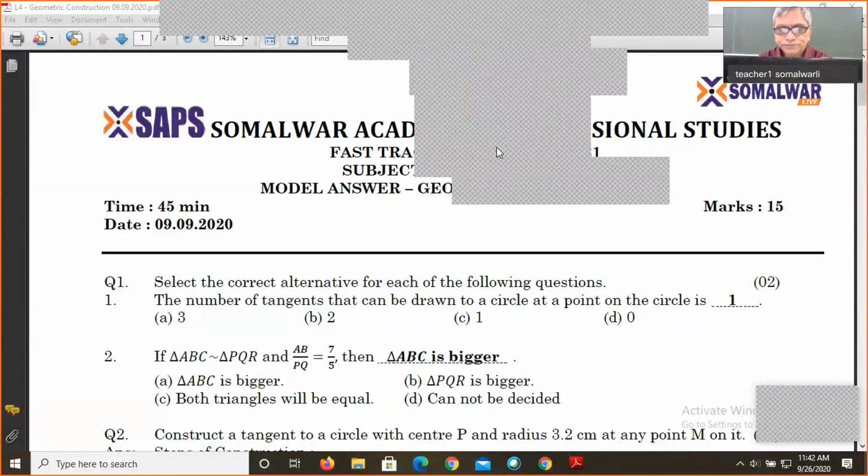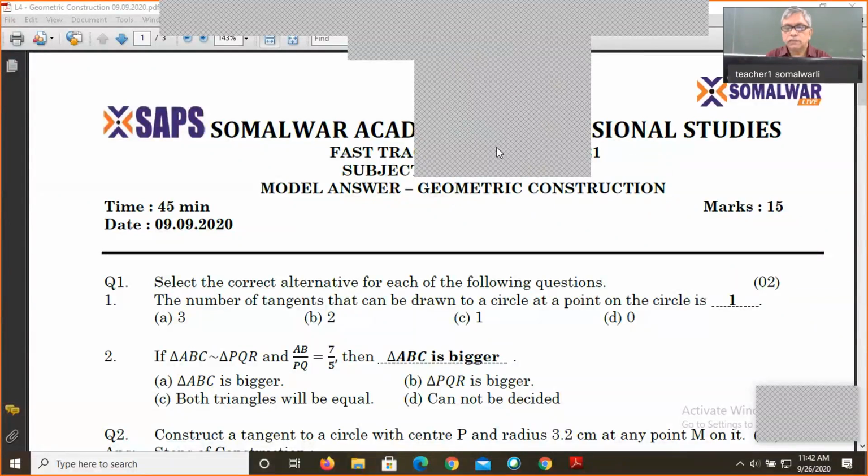See, students, a very important thing is why we have to study this geometric construction. We have to study geometric constructions because of Euclid. Euclid was a scientist who related logical geometry to the actual geometry which we use practically. What is the difference between logical geometry and practical geometry? Practical geometry is where we use the logical geometry.